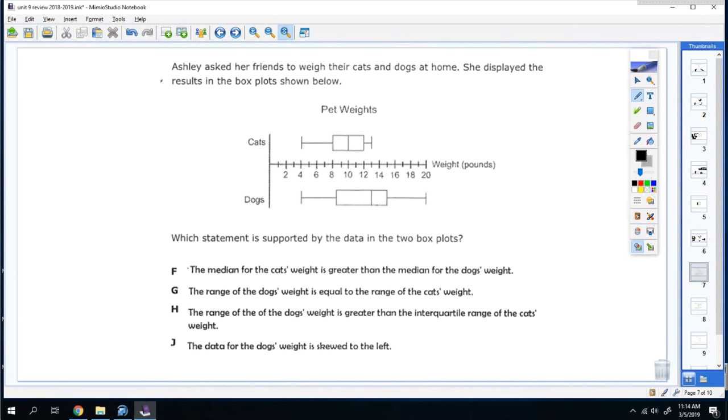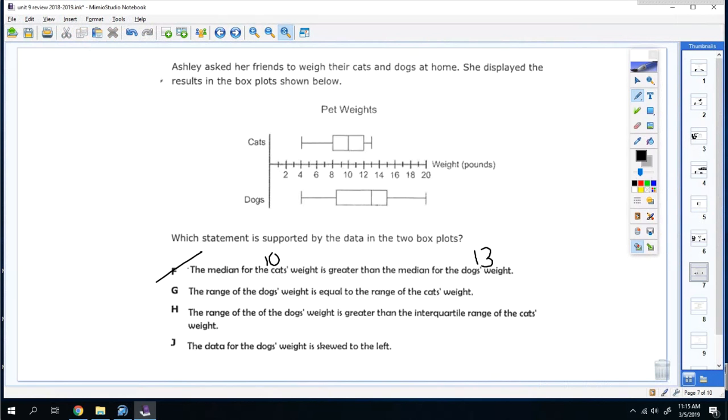All right, number 7. Ashley asked her friends to weigh the cats and dogs at home. She displayed the results in the box plots shown below. Which statement is supported by the data in the 2 box plots? F, the median for the cats is greater than the median for the dogs. Okay, so the median for the cat is 10, and the median for the dog is 13. So 10 is not greater than 13.